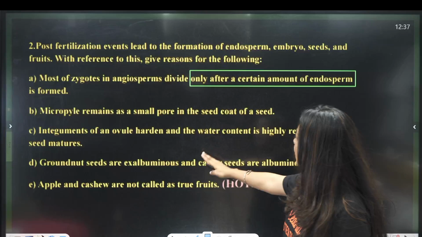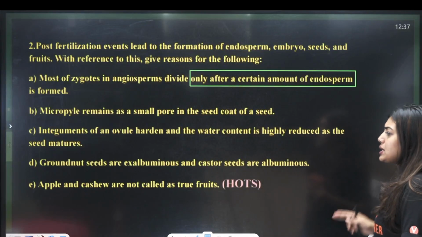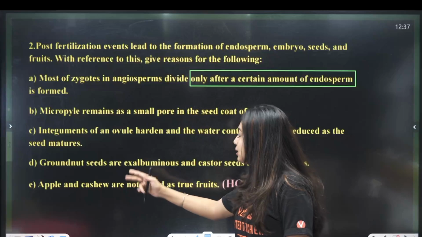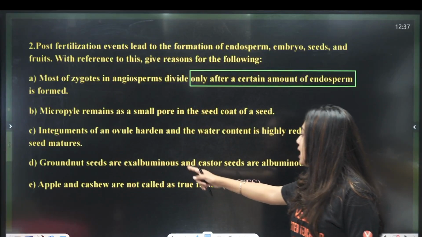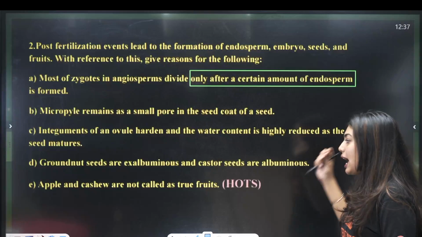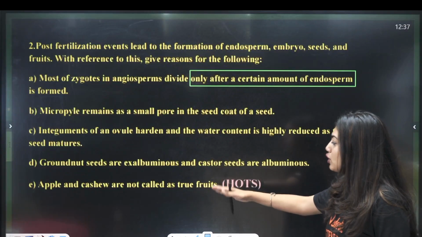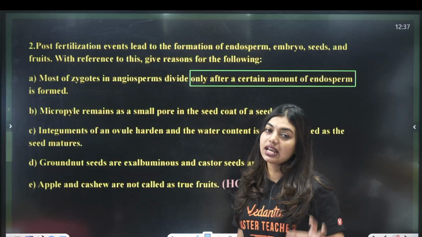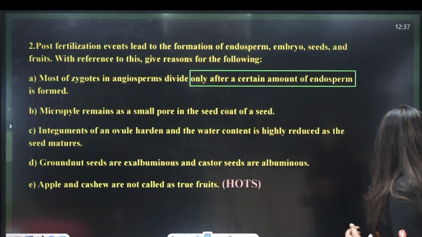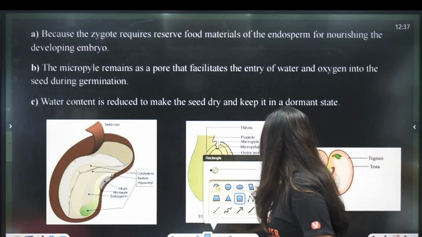Integuments of an ovule harden and the water content is highly reduced as the seed matures. Third, deep question. Groundnut seeds are exalbuminous and castor seeds are albuminous. Apple and cashew are not called true fruits. Now, these are the questions. Now, let's decode the answers, students. One by one, we are going to decode and understand the answers.